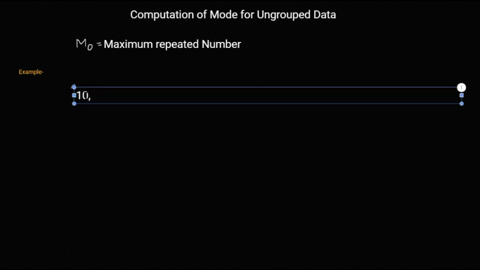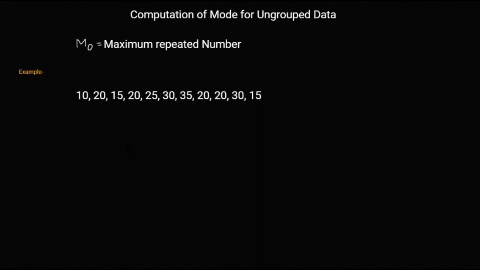Okay, so computation of mode for ungrouped data. Mo is the maximum repeated number of the score. So here is an example: 10, 20, 15, 20, 25, 30, 35, 20, 20, 30, 15. Then calculate the mode.